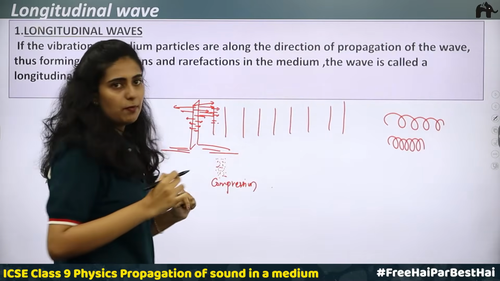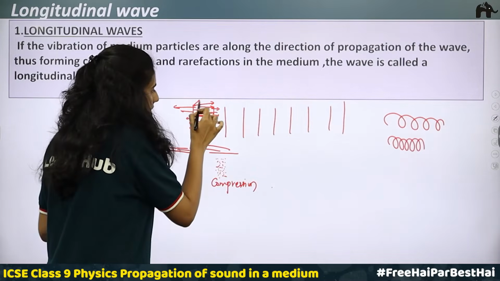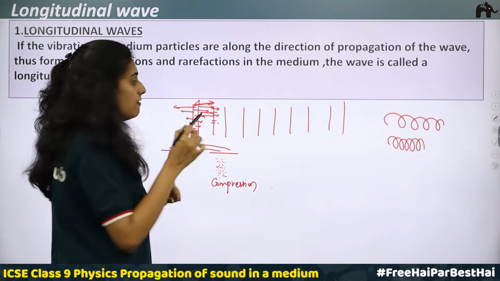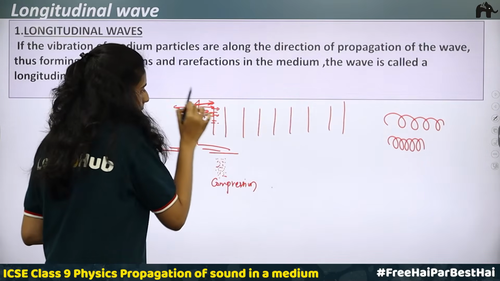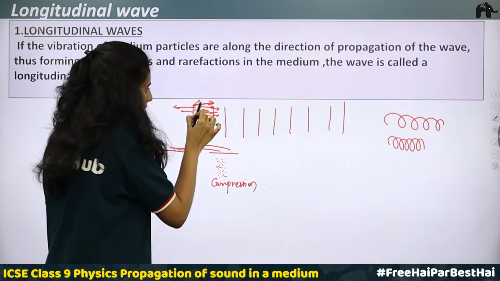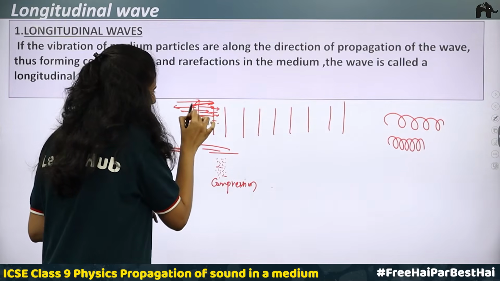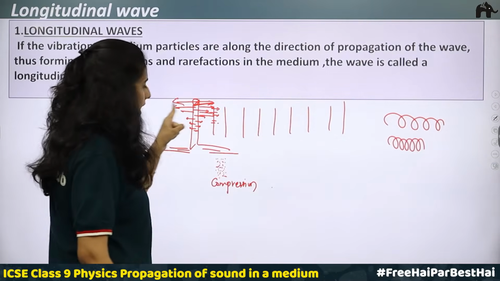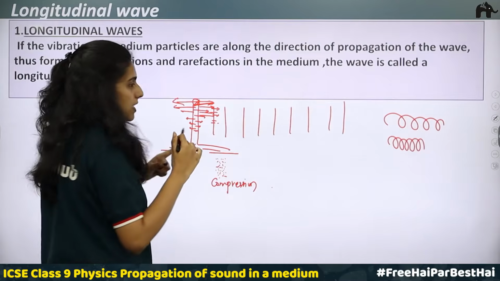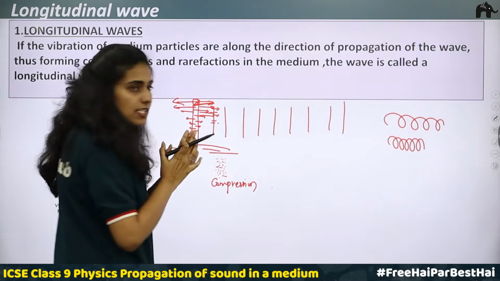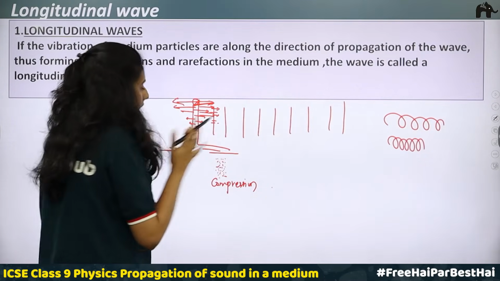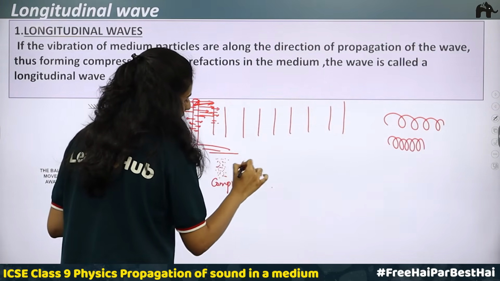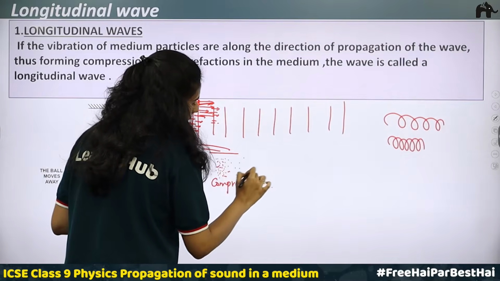Compression. Then what happens after compression? This metal strip which moves to one side will then reach the maximum distance. Okay, this end will reach the maximum distance and then come back to its original position and move to the other end. Okay, other extreme end it will be moving. So here what happens is the air particles which were compressed now get released. Okay, it gets relaxed. So the particles in this region will be apart from each other.